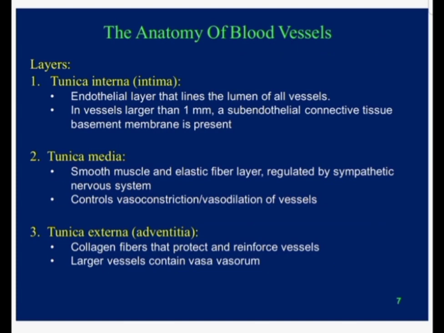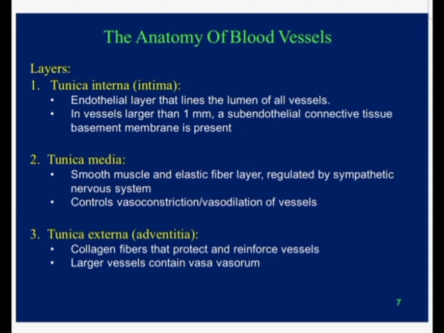मैं आपको बता चुका हूँ कि तमाम जितनी भी ब्लड वेसल्स हैं, इनकी लाइनिंग में सिंपल स्क्वेमस एपिथेलियम होता है, जिसे हम एंडोथीलियम कहते हैं। तो अगर हम ट्यूनिका इंटिमा की बात करें, तो ट्यूनिका इंटिमा की आगे तीन लेयर्स हैं। सबसे अंदर वाली लेयर जो है, that is the endothelial cell layer that lines the lumen of the vessels, and in all the vessels which are larger than 1 millimeter, we will find a subendothelial connective tissue layer. The second is the subendothelial connective tissue layer. Endothelium के नीचे एक connective tissue layer है which consists of the collagenous and elastic fibers.